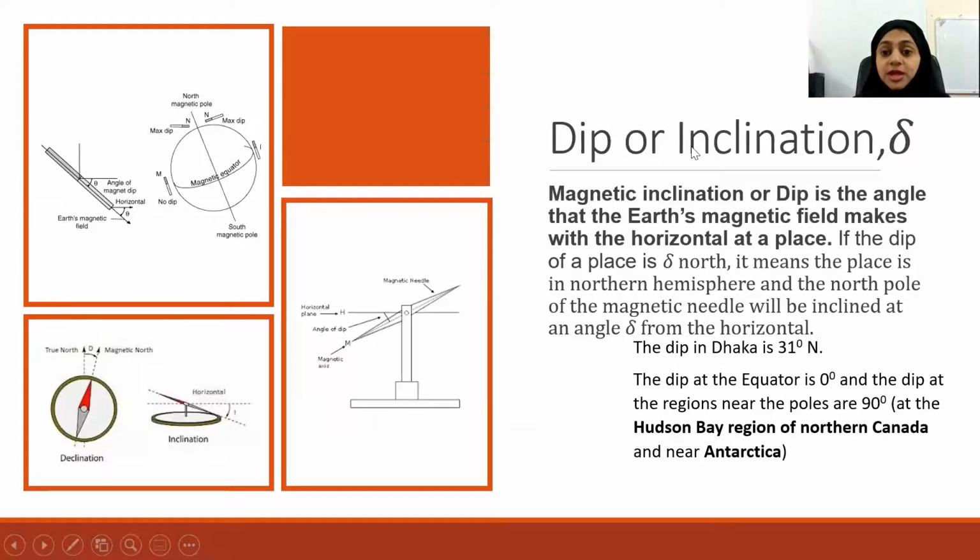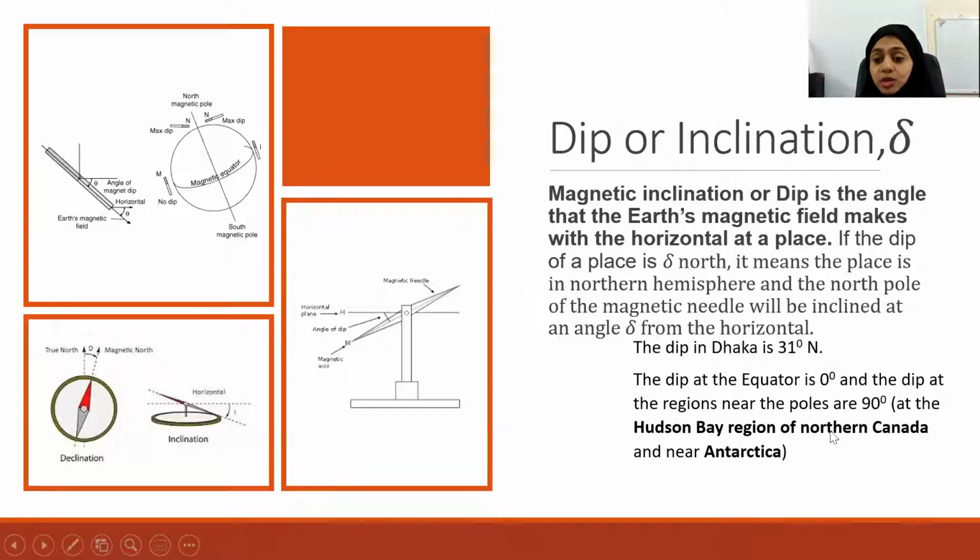Yes, teacher. That is called declination or dip. Now the dip at the equator will be 0 and the dip at the regions near the poles will be 90 degree. So at two regions you can see 90 degree, one near the north pole and the other near the south pole.